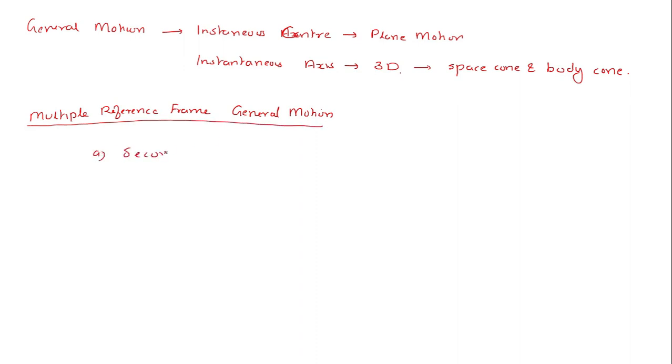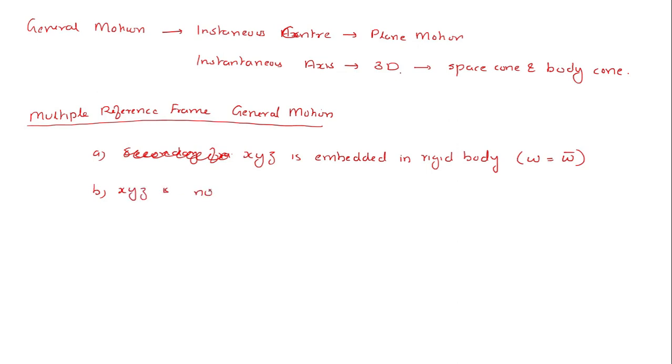One in which the secondary frame, small xyz, is embedded in the rigid body, so omega is equal to omega bar, and the other in which small xyz is not embedded within the rigid body, so omega is not equal to omega bar.